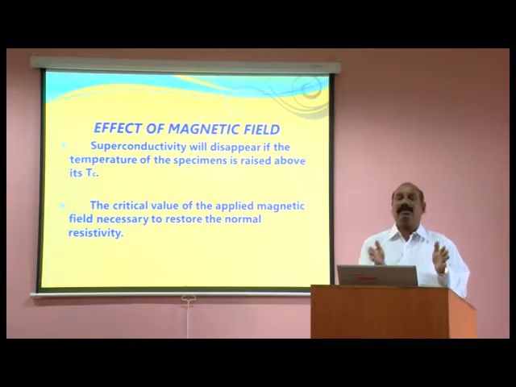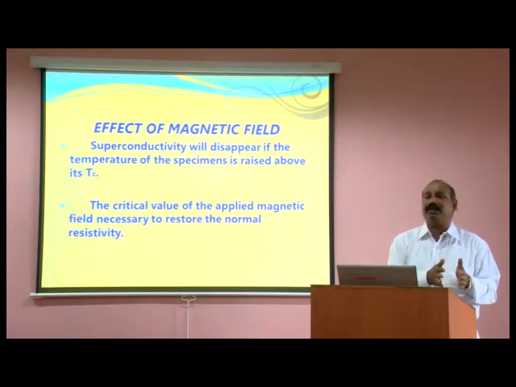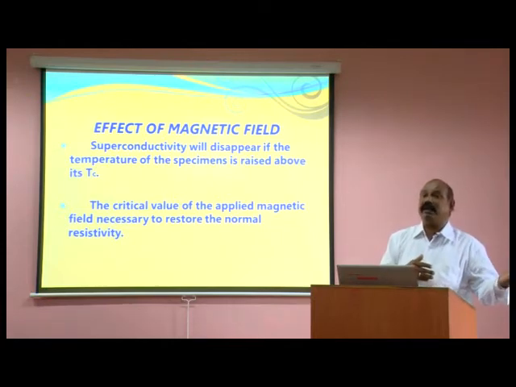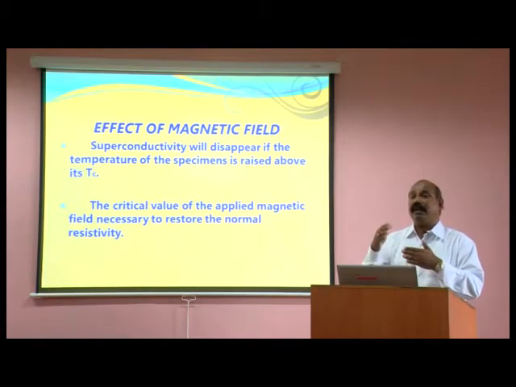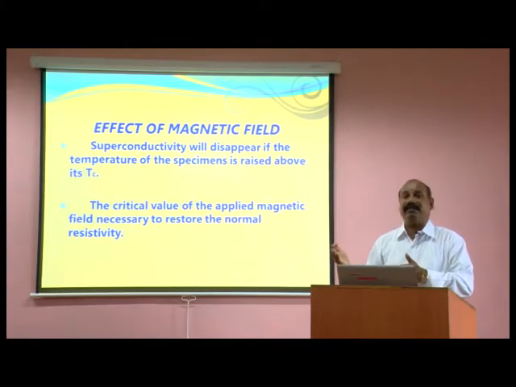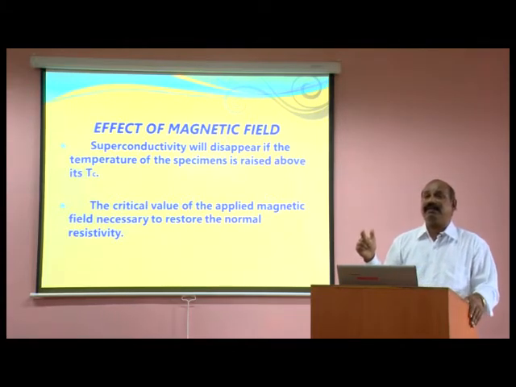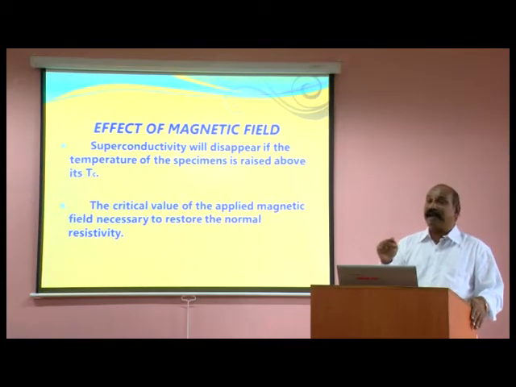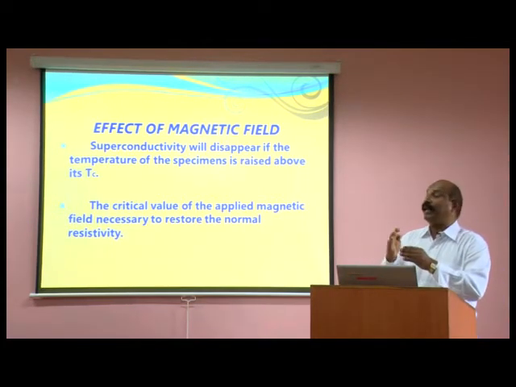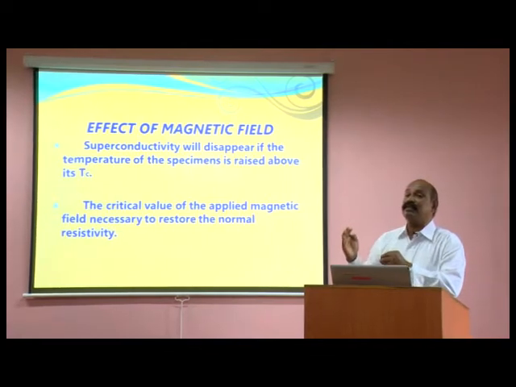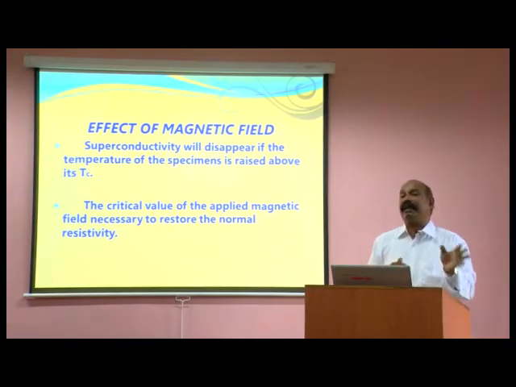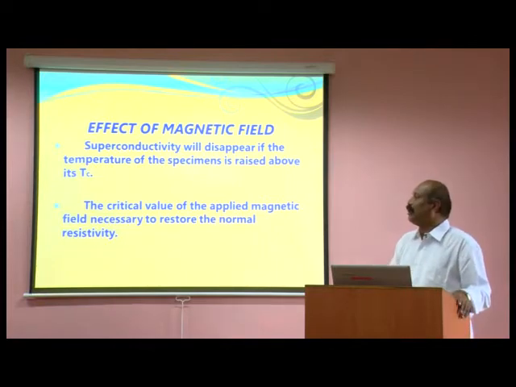Normally we use one parameter, the temperature. Reducing the temperature to a lower level is one factor. The other parameter is the magnetic field. When you use the magnetic field as a tool and increase it, at that time there is a chance of increase in normal behavior rather than superconducting behavior. That is one important factor.